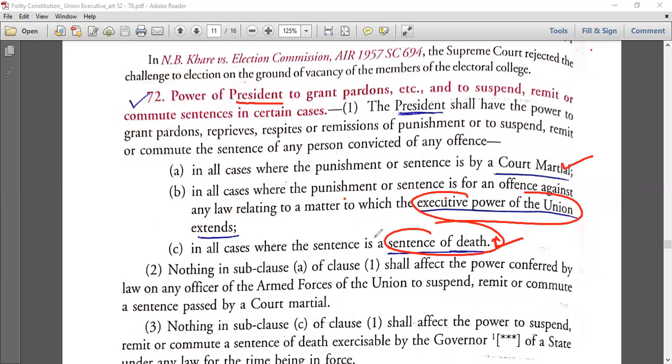Okay. But again, these are not discretionary powers. The president will always act on the aid and advice of the council of ministers. For what are discretionary powers and what are normal powers, you have to go to my previous YouTube videos of the Parliament chapter. I have made the explanation very easily, you can understand.